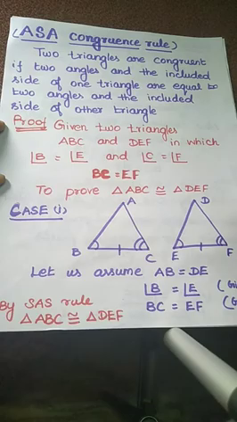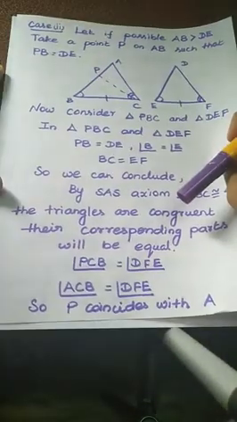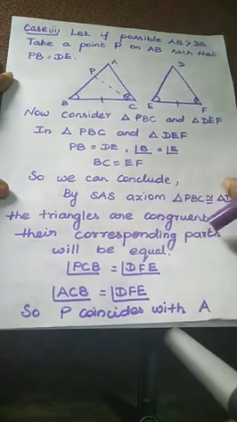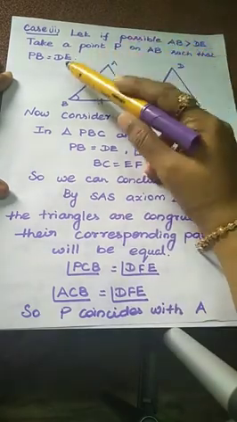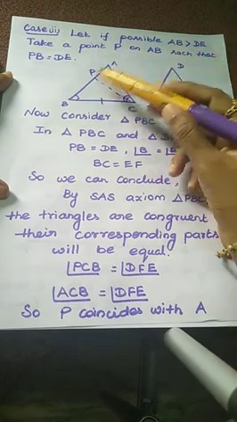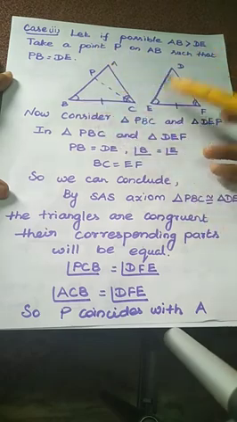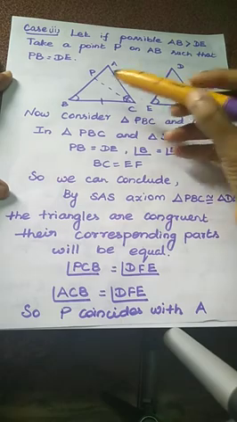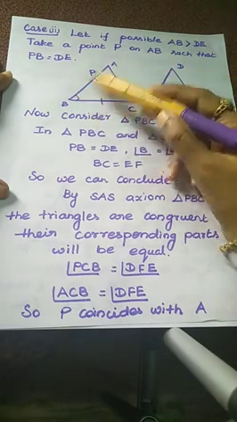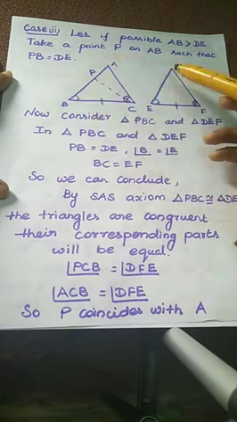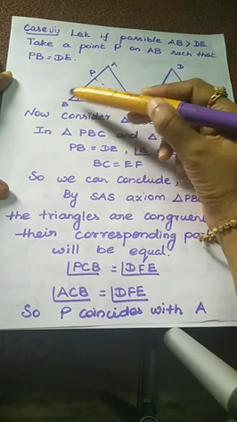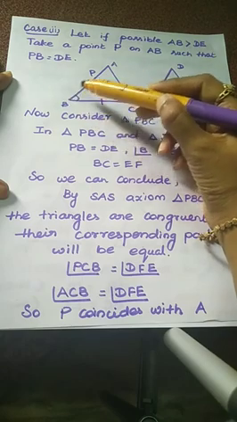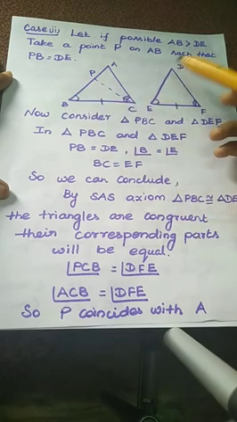Next we are going to take the second case. In the second case, if possible, AB is greater than DE. Take a point P on AB such that PB equal to DE. This is triangle ABC. This is the second triangle DEF. We take the side AB greater than DE. This is one of the sides in triangle DEF, and this is one of the sides in triangle ABC. We just assume this side is greater than DE.